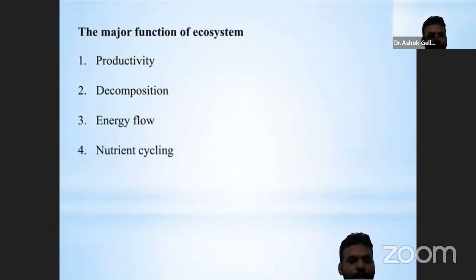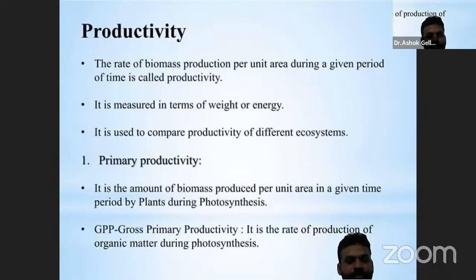The major four ecosystem functions are productivity, decomposition, energy flow, and nutrient cycles. These are the major functions of the ecosystem. The first one is productivity. The productivity of an ecosystem is the rate at which biomass is created in it.